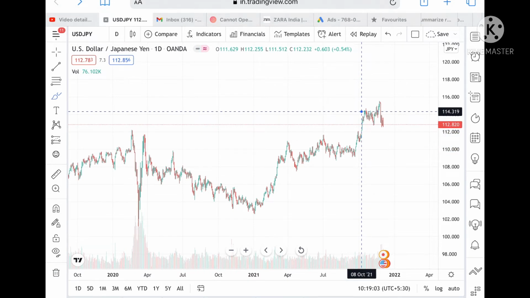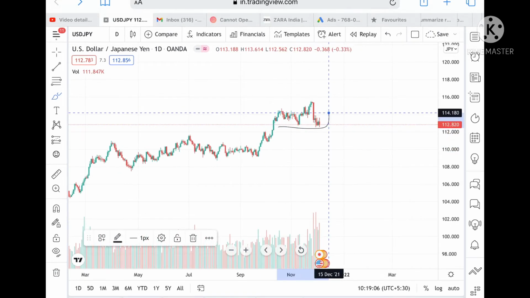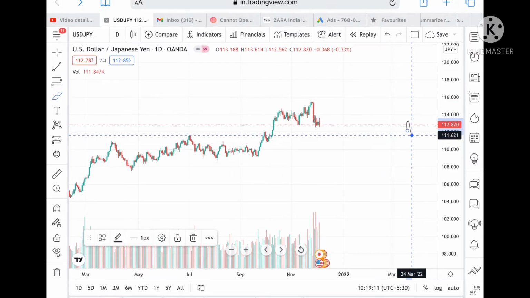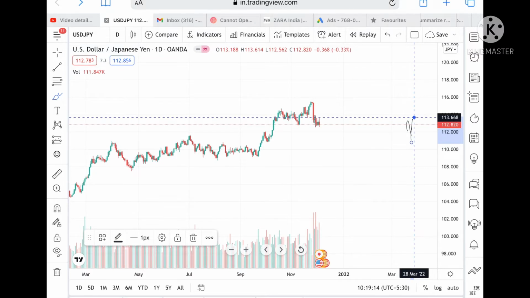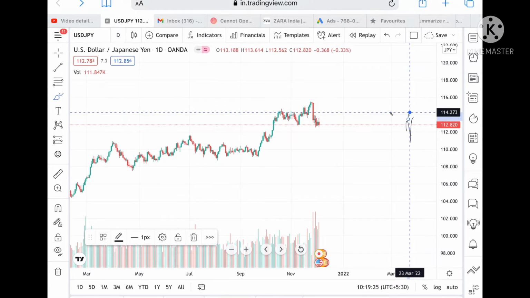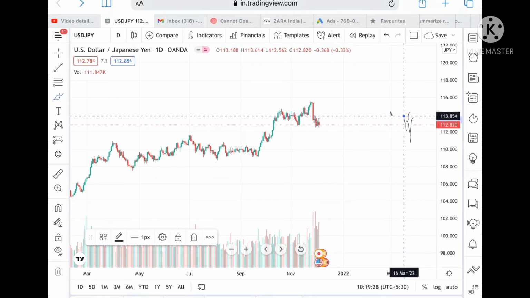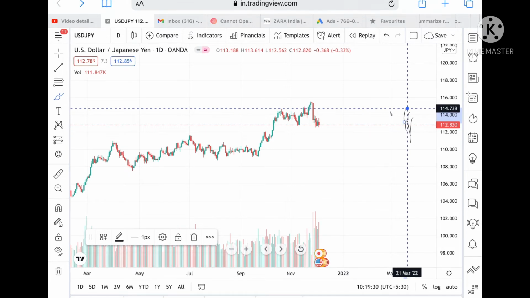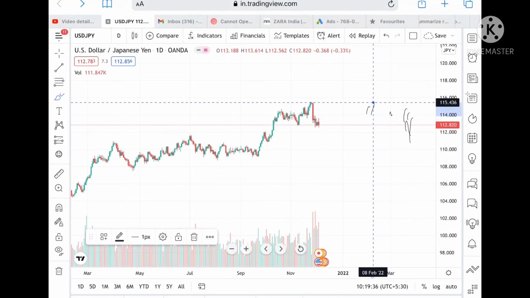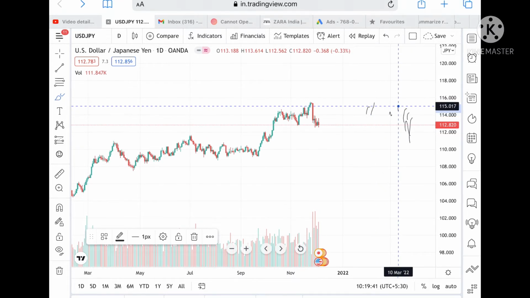Now, as of now, what we can see looking at the chart here, it is moving in this particular zone. Suppose if this level sustains, then there is a probability we can see a level of 113.668. Okay, and this level is already tested, so chances are high we can see a level 113.947, and from there we can see a level of 114.273. Okay, and if the price sustains this level, then we can see a level 114.738, and then it can go further high to a level of 114.971, and from there it can touch a level of 115.436. Okay, and it can go further upside.